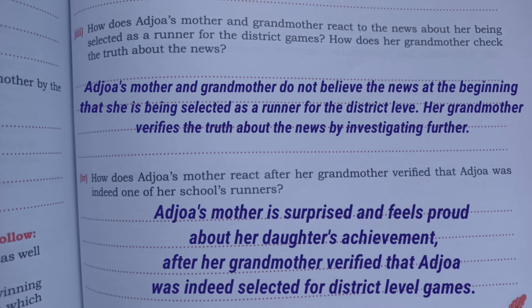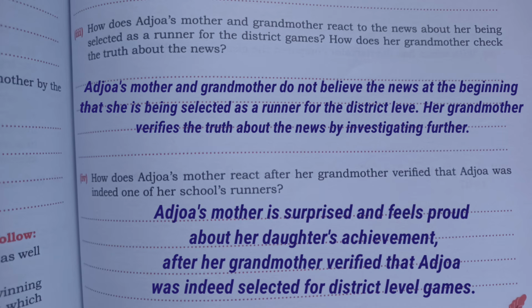Next, number 3. How did Adjawa's mother and grandmother react to the news about her being selected as a runner for the district games? How does her grandmother check the truth about the news? So the answer will be, Adjawa's mother and grandmother do not believe the news at the beginning that she is being selected as a runner for the district level. Her grandmother verifies the truth about the news by investigating further.